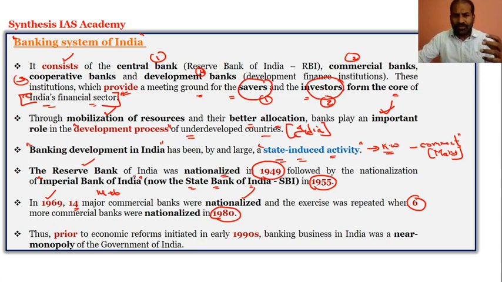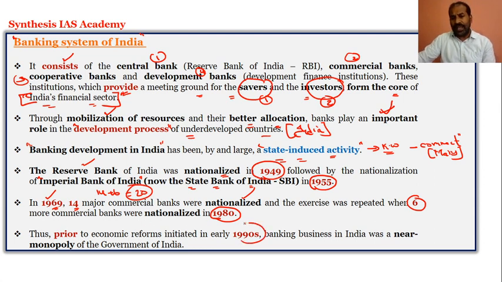So we have focused on the nationalizing of the banks, that is RBI in 1949, then in 1955 the Imperial Bank of India, in 1969 totally 14 commercial banks, and in 1980 another six added to the 14, that is 20, the number has been increased to.